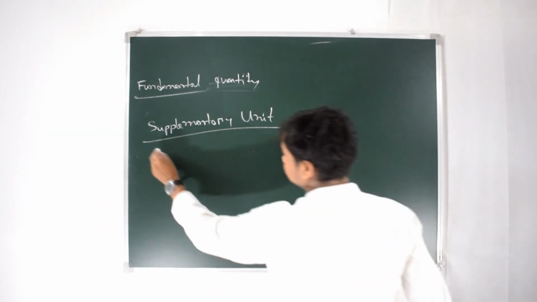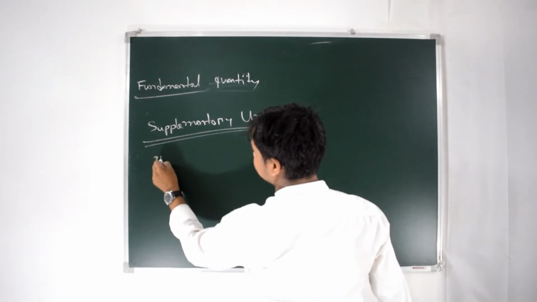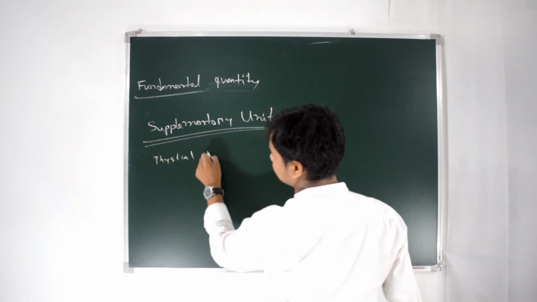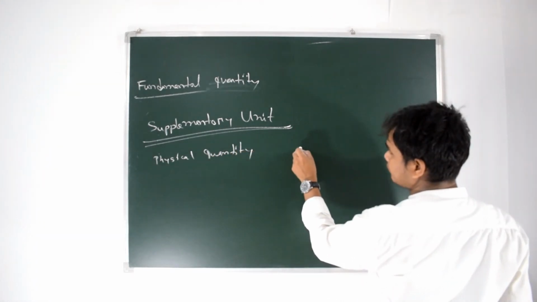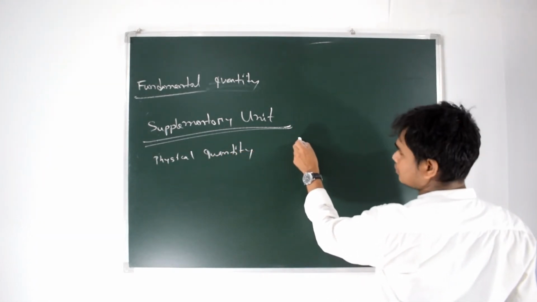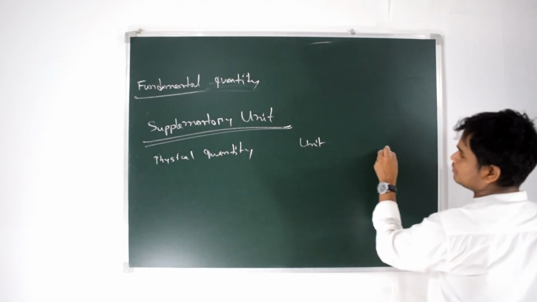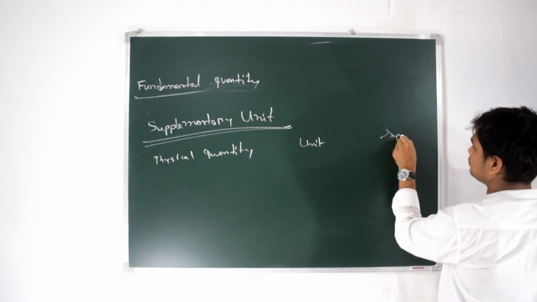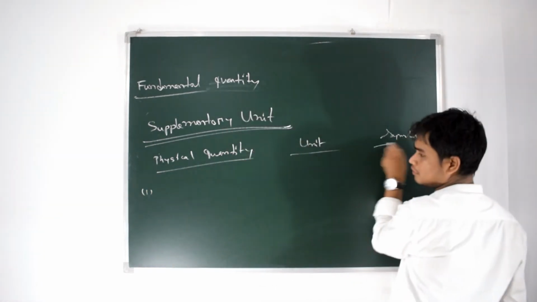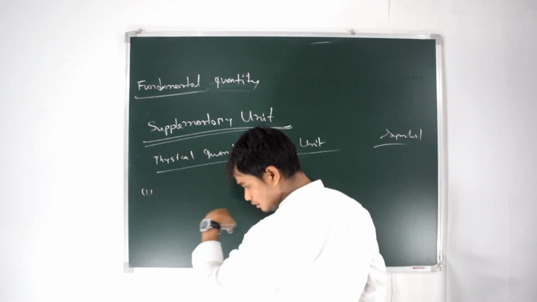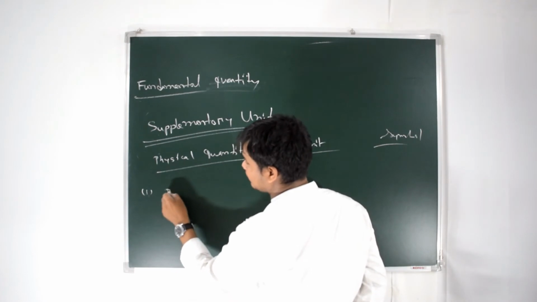There are 2 supplementary units. Physical quantity, unit, symbol. First physical quantity, what is it? Plane angle.